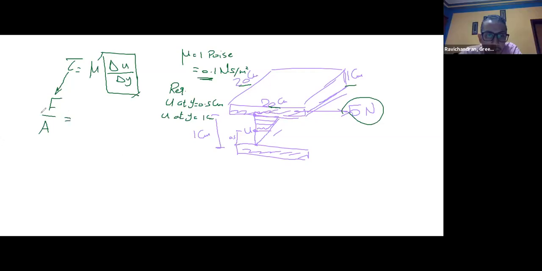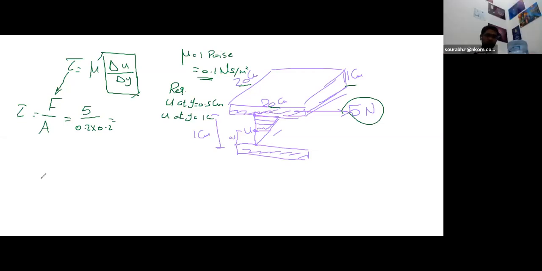So tau equals force divided by area, which is 5 Newton divided by 0.2 multiplied by 0.2, which equals 125. You can check quickly. 125, that's correct.